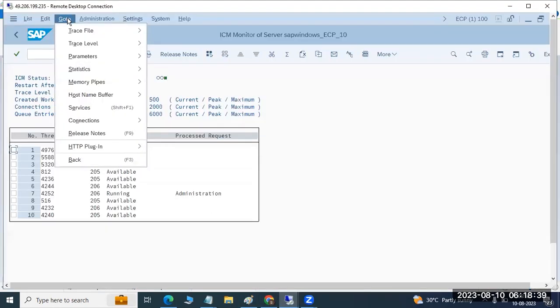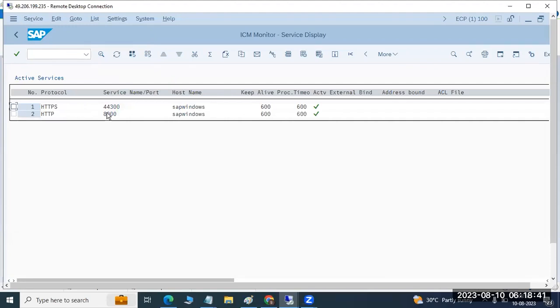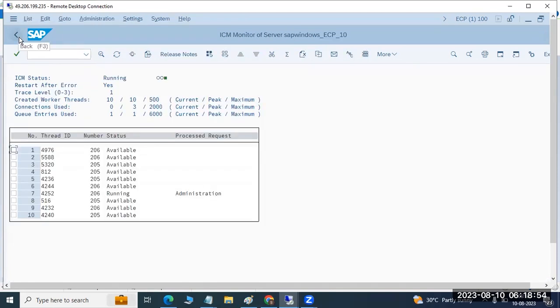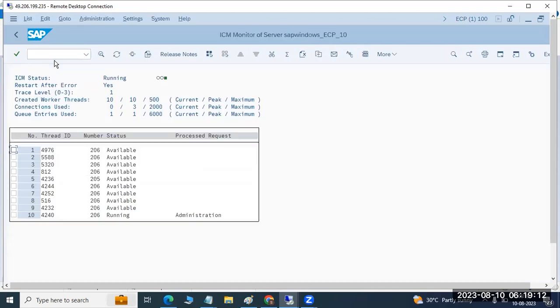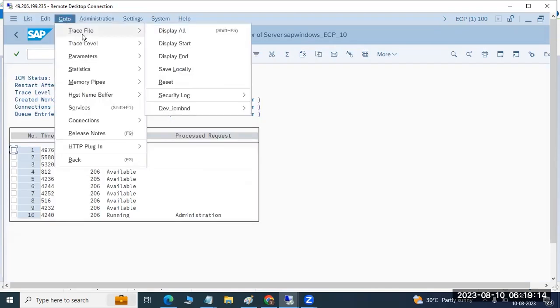If you go to services here, you can see that the ports are active, which means the HTTP and HTTPS ports are active. 8000 and 44300, the ports are active in the systems, which means it should work. So like that, we need to check the service status and everything in the systems. So this is the SMICM. You can check the ICM and also the service status and also the trace file.